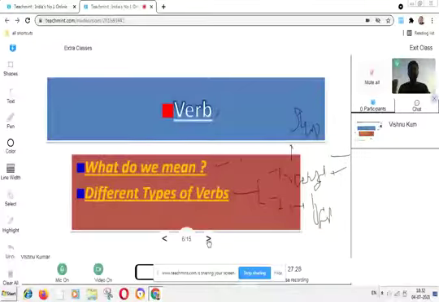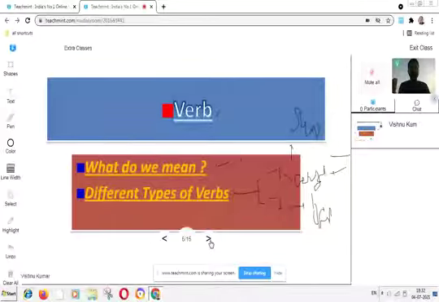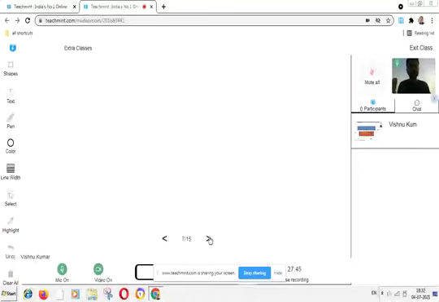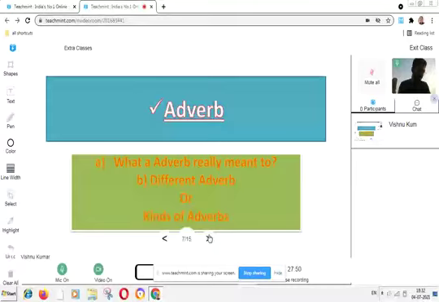So the students who are not getting these types of facts and figures can tell me. I will sort out any query raised by you. All right. Moving to the next slide. Is there any problem? All of you have known what is noun, pronoun, verb. Is there any query?